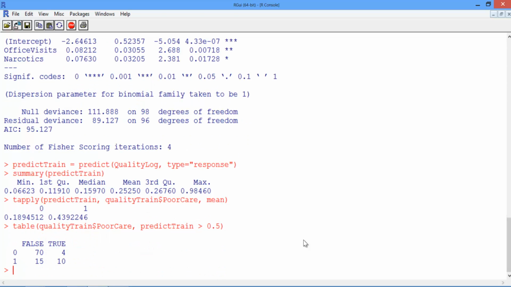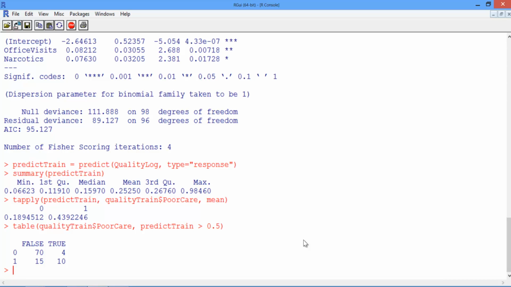If you hit enter, we get a table where the rows are labeled by 0 or 1, the true outcome, and the columns are labeled by false or true, our predicted outcome. So you can see here that for 70 cases, we predict good care and they actually receive good care, and for 10 cases, we predict poor care and they actually receive poor care. We make 4 mistakes where we say poor care and it's actually good care, and we make 15 mistakes where we say good care but it's actually poor care.